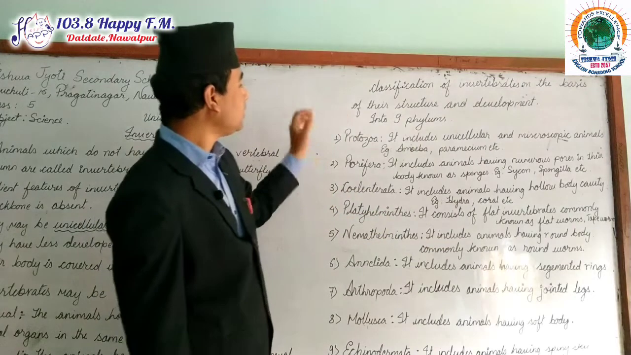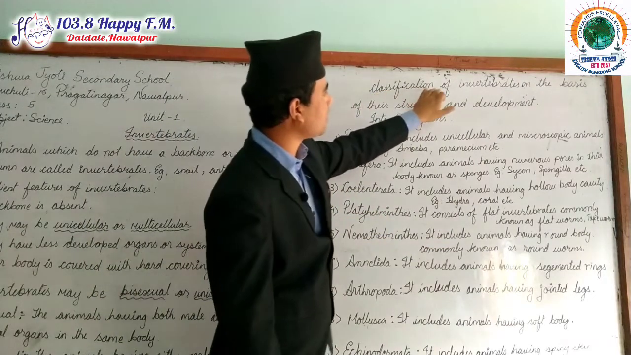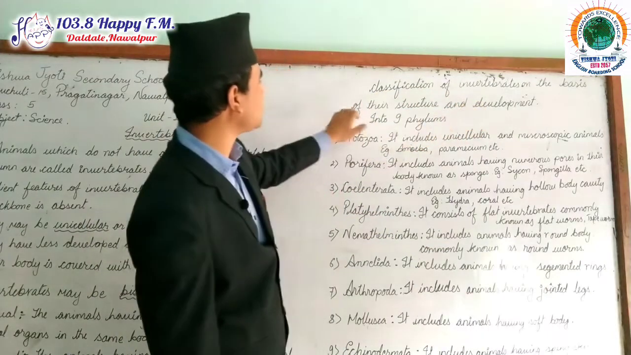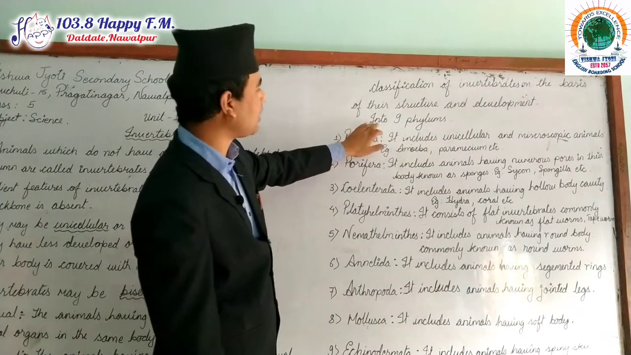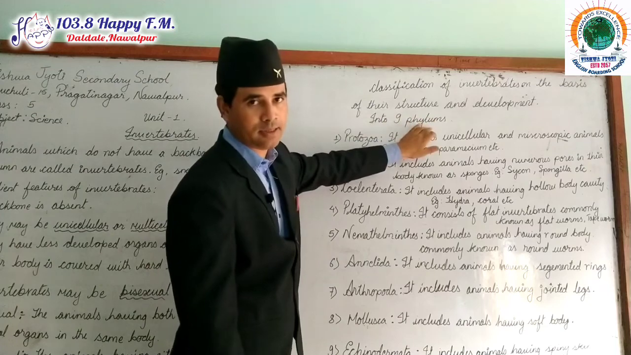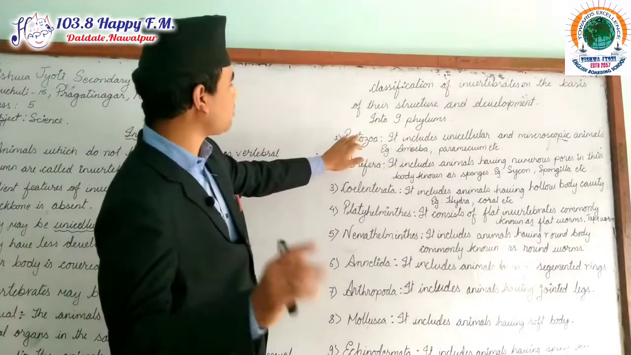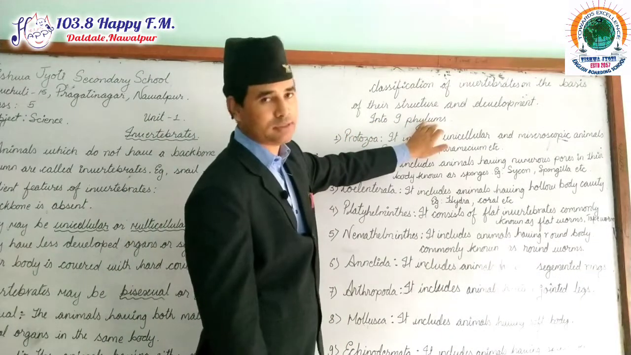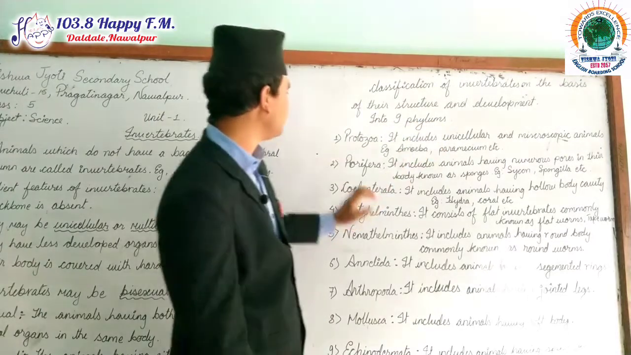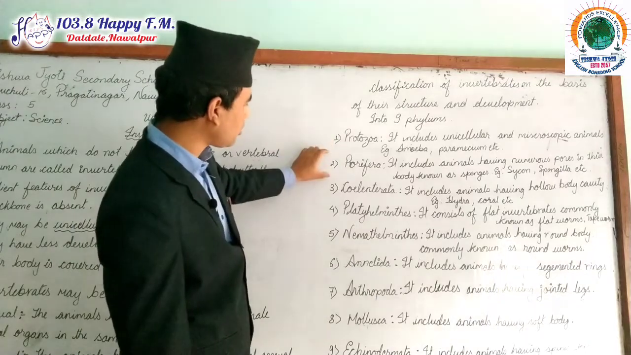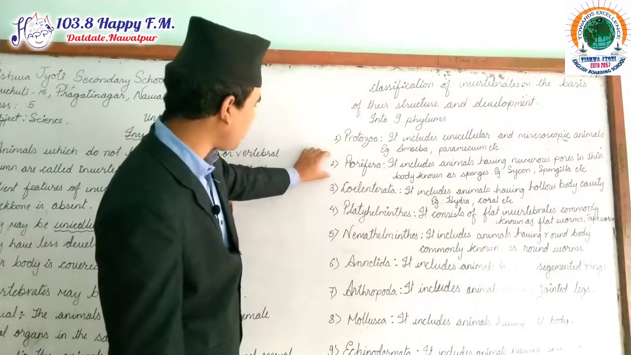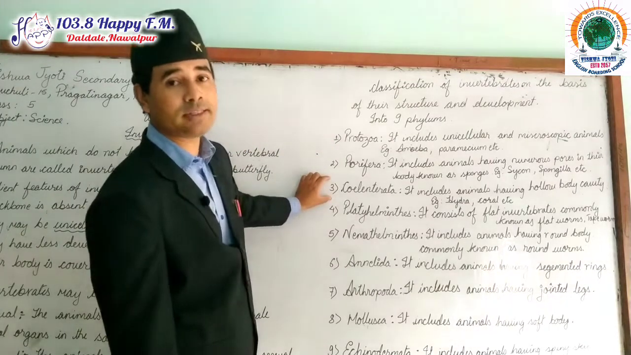Now, let us start. According to the classification of invertebrates on the basis of their structure and development, they are divided into 9 phyla. Again, just remember, 9 phyla. This is a very important point, 9 phyla. Phylum number 1 is called protozoa. Number 2 is called porifera. Number 3 is called coelenterata.